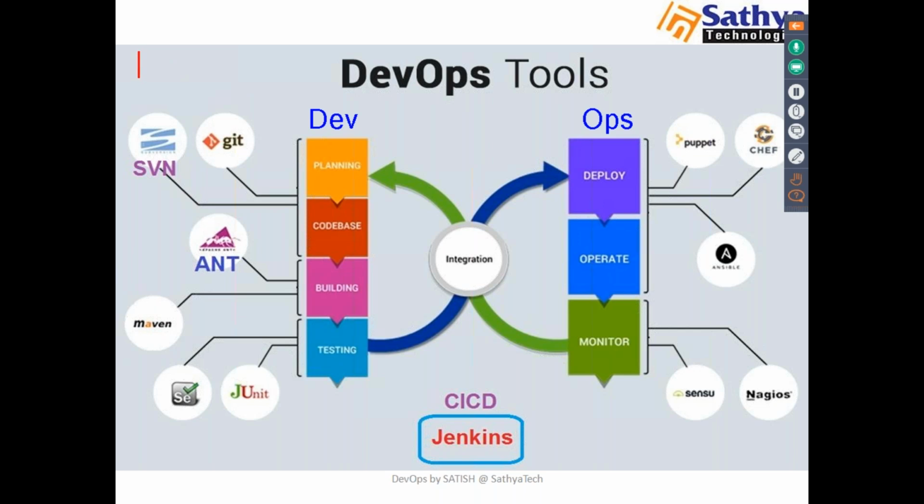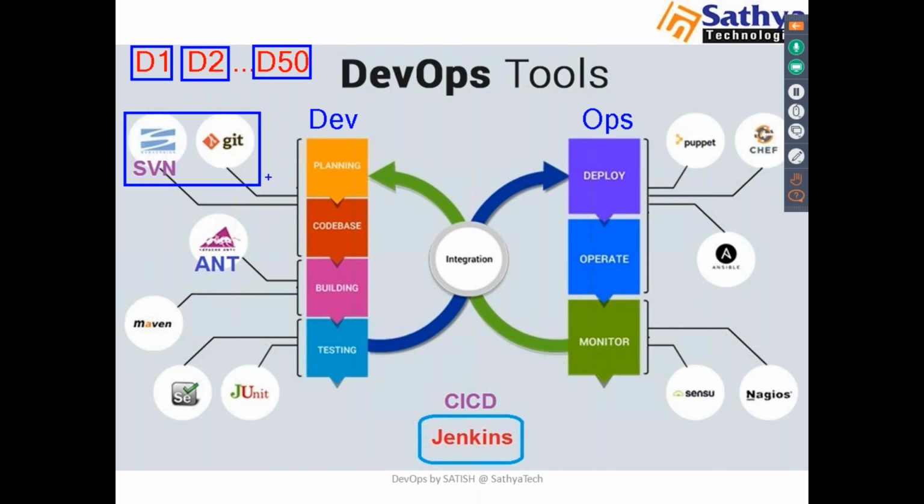We know this project development will start from the developers. Developers will write their code. Say I have a team of 50 different developers, so everyone will write some code. That code they will store in different repositories. Here we have two different repositories: one is SVN, Subversion, and then Git. Here developers will add their code to repositories.